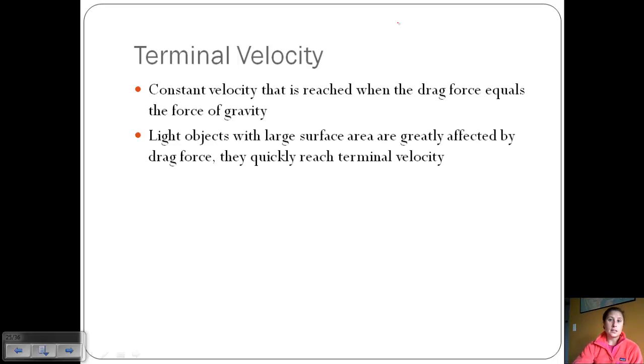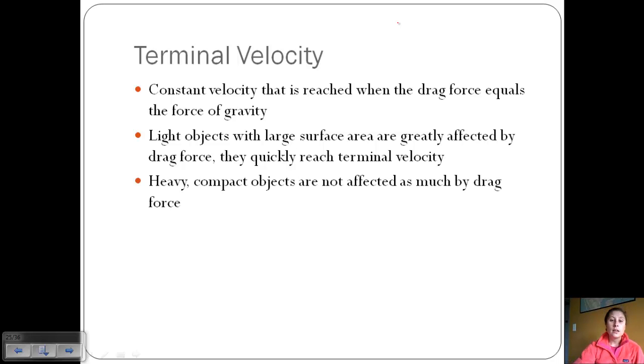Now, this is affected based on the object. So light objects with a really large surface area are greatly affected by drag force, and they will quickly reach terminal velocity. So any sort of parachute or anything like that is very light and has a large surface area, and so it allows the person to reach terminal velocity pretty quickly, which is actually a very positive thing. You wouldn't want to keep accelerating all the way to the ground. Heavy, compact objects are not affected as much by drag force. And so if you dropped a rock or something like that, it's not going to reach terminal velocity for a very long time.